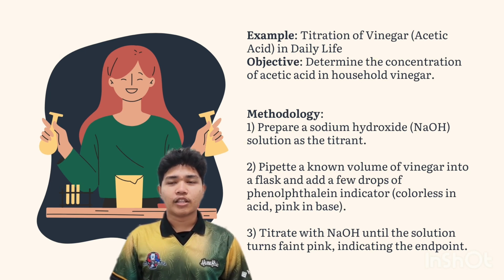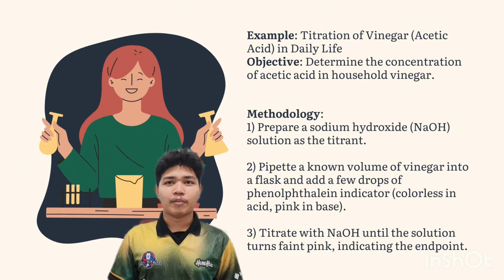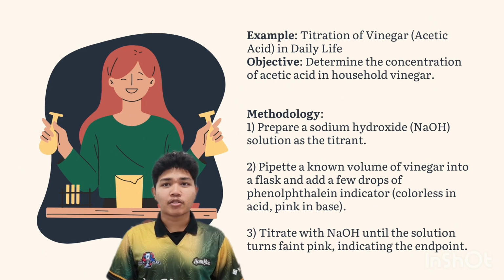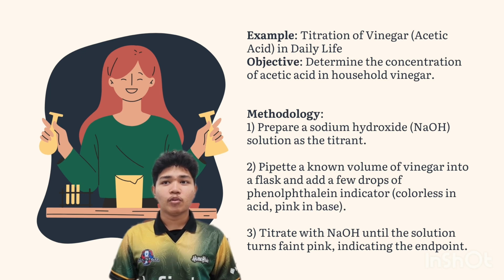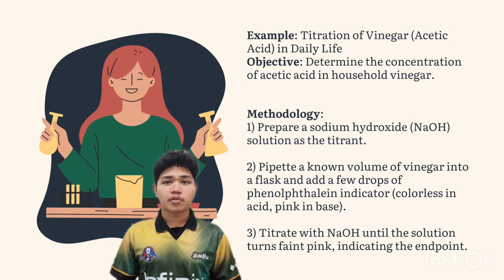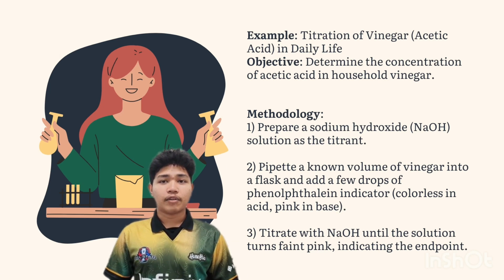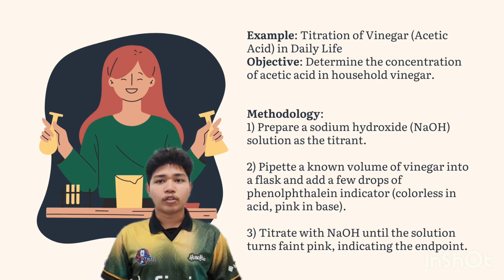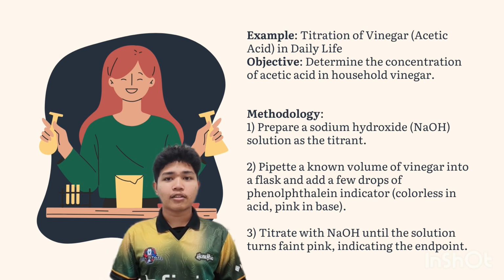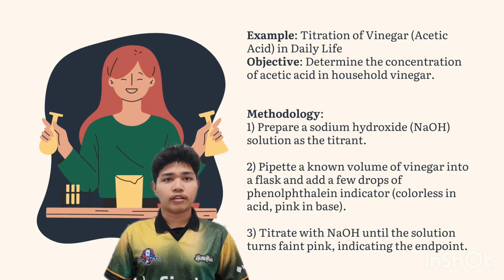The objective is to determine the concentration of acetic acid in household vinegar. So how are we going to do it? We have the methodology process. First, we prepare a sodium hydroxide solution as the titrant. Second, we pipette a known volume of vinegar into a flask and add a few drops of phenolphthalein, which acts as an indicator. As we all know, phenolphthalein is colorless in acid, but gradually when we add the base, it changes color to pink. Lastly, we titrate with NaOH until the solution turns light pink, which indicates the endpoint of the reaction.